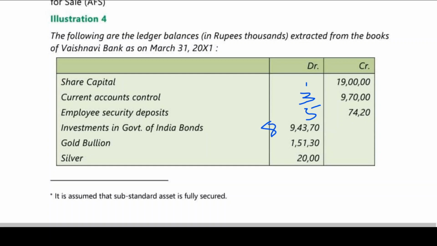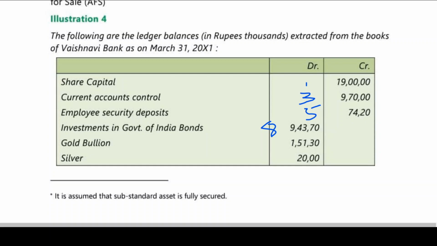Schedule 8, investments. Okay, before I go further, let me quickly go through the format. Schedule 1, capital. Am I right? Schedule 2, reserves and surplus. Schedule 3, deposits. Schedule 4, borrowings. Schedule 5, other liabilities and provisions. Schedule 6, cash and balances with RBI. Schedule 7, balances with banks and money at call and short notice. Schedule 8, investments. Schedule 9, advances. Schedule 10, fixed assets. Schedule 11, other assets. And Schedule 12 is contingent liabilities. Under that, we will be writing bills for collection without any schedule.